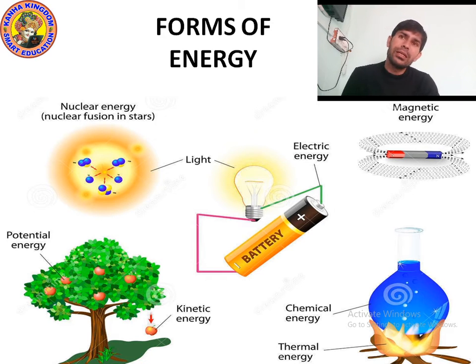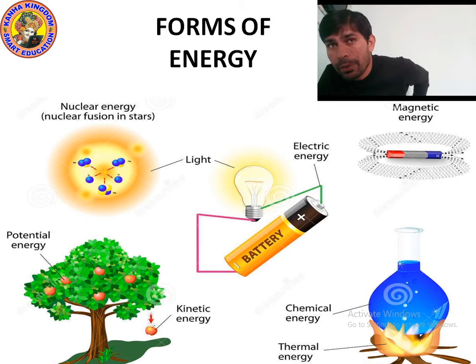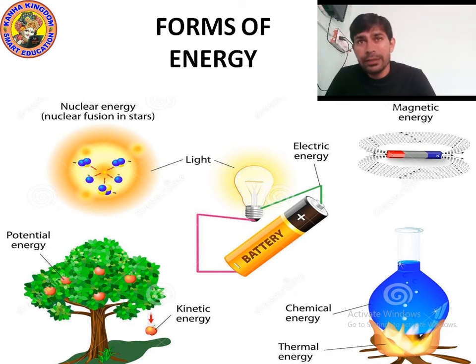You can see the nuclear energy. Yes, nuclear energy is generated in a nuclear power plant. Okay, nuclear fusion also happens in stars, also contained in the sun. Also nuclear energy is present. Because of nuclear energy, the sun gives light. Yes, the process which occurs in the sun is fusion, which gives light. A magnet has magnetic energy. A magnet provides magnetic energy. Okay, it generates the field, magnetic field.